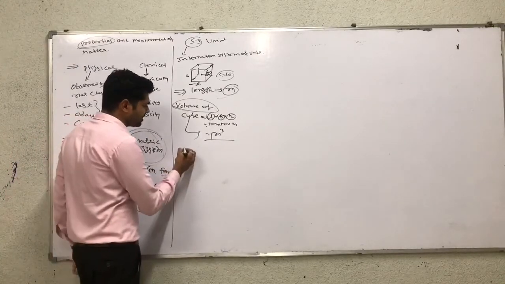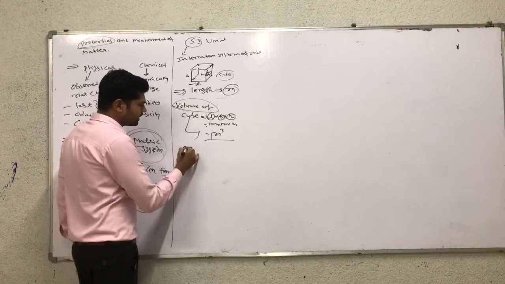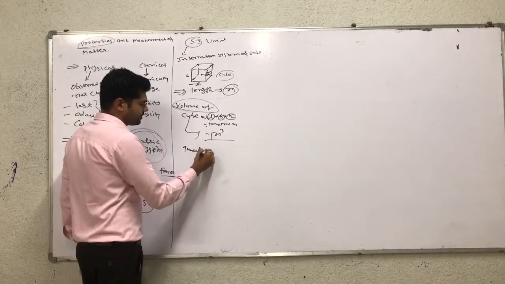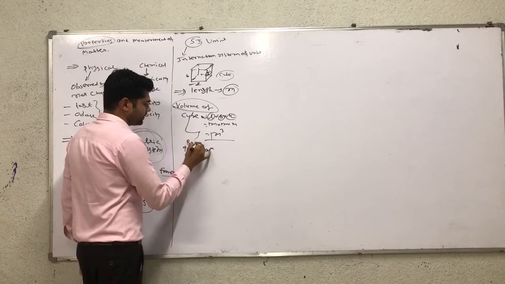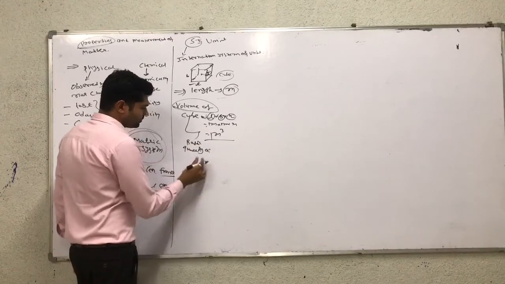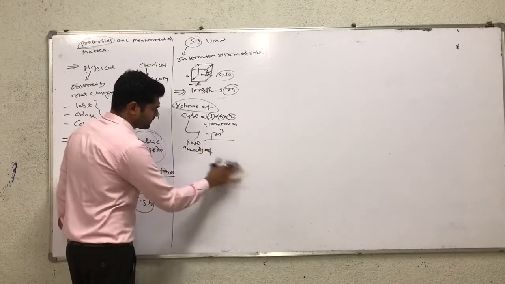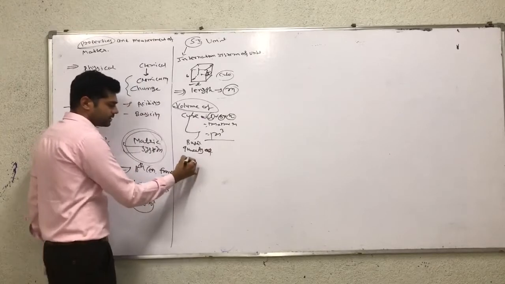First write down the basic quantity, symbol, and SI unit and its symbol. First, current.